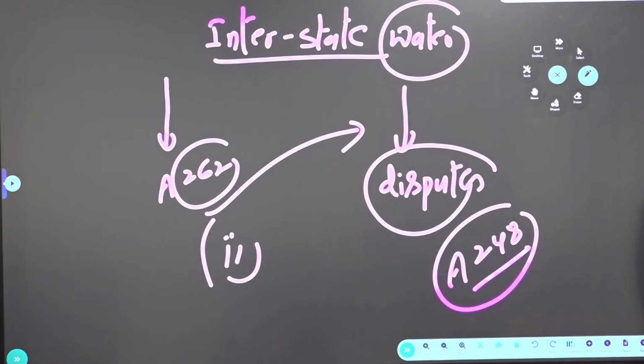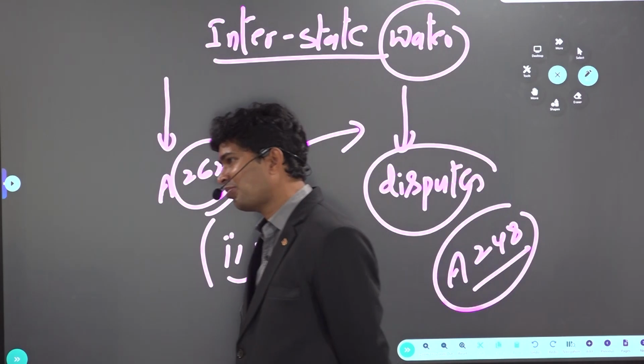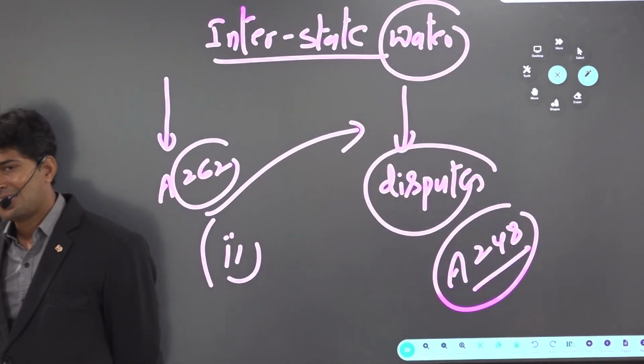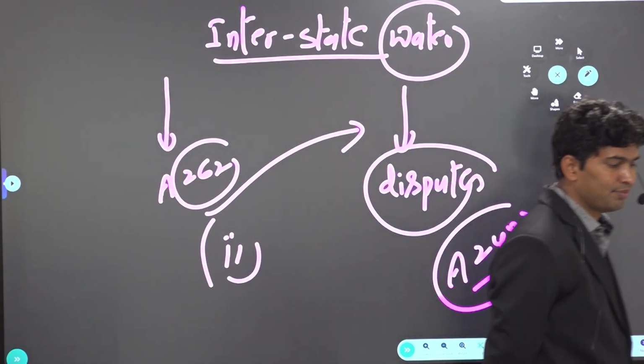surcharge is collected on GST? No, Article 269A clearly says surcharge is not applicable on GST. Again, is surcharge supposed to be shared by the center with the states?